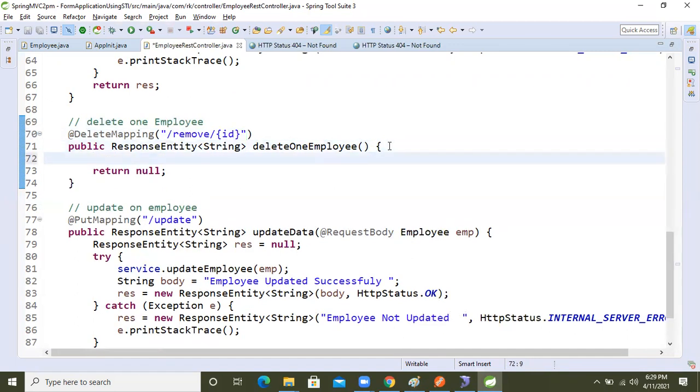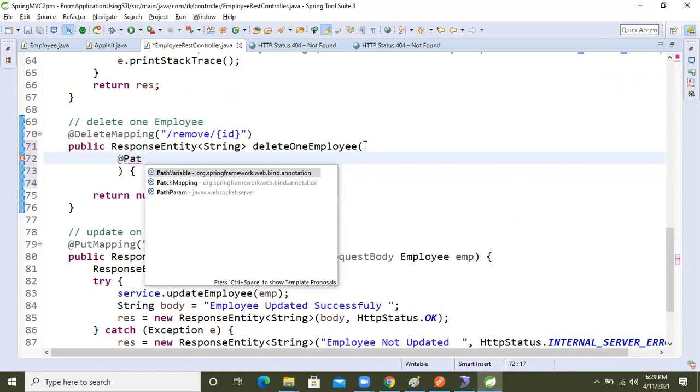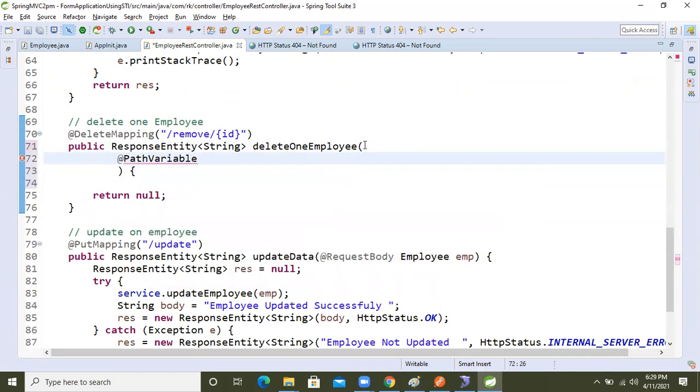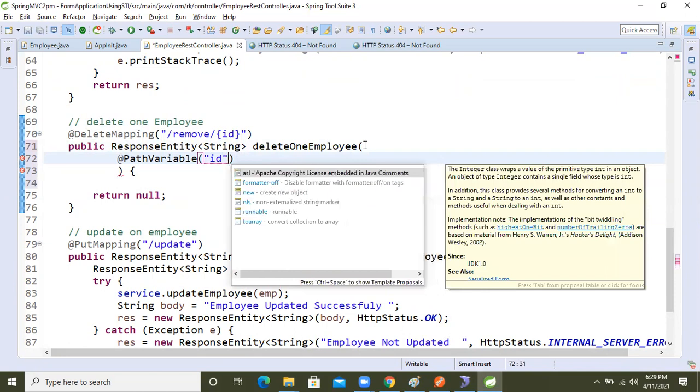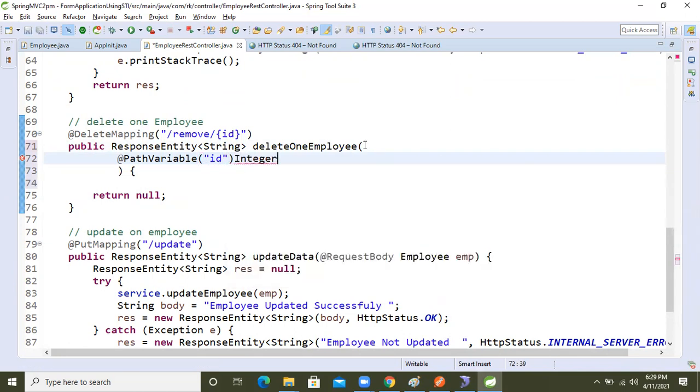Inside this argument we are going to take the id. So @PathVariable. Inside that we will pass the id argument, after that Integer id.